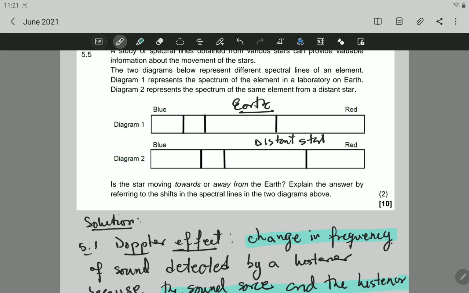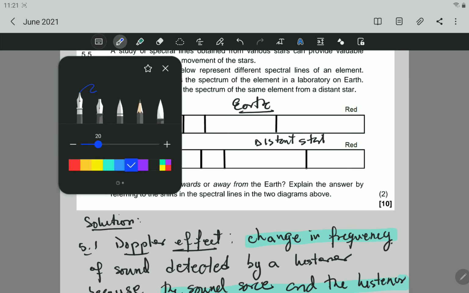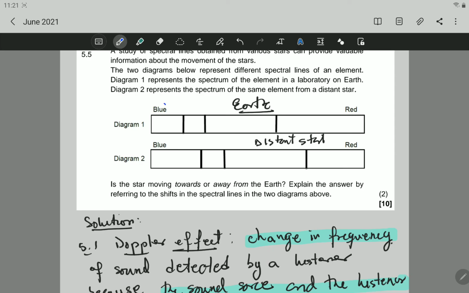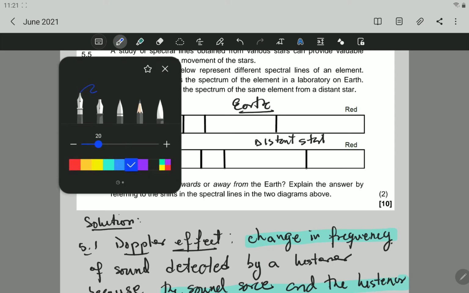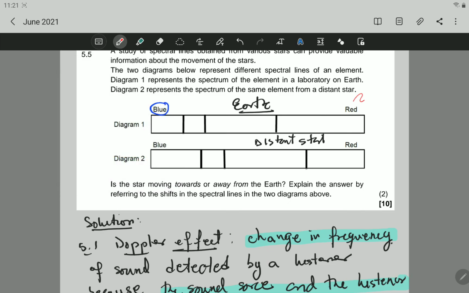Now, what happened? If you compare, on this end you have blue, and on this end you have red. So what happened to the spectral lines? This line here, as well as this one here, and this one here. You can compare the first one and you see that the first line moved towards the right, as well as this one, and all of them move towards the red end of the spectrum.